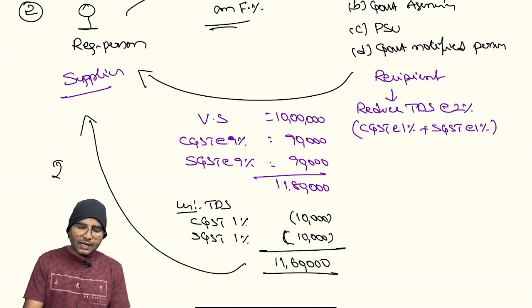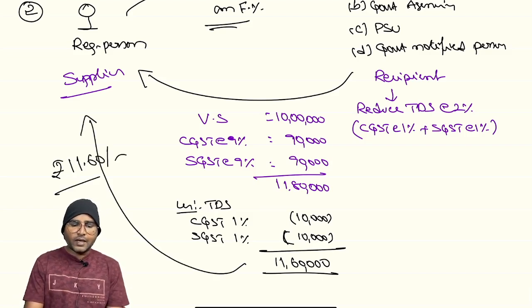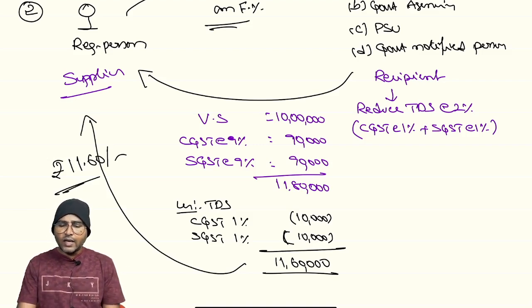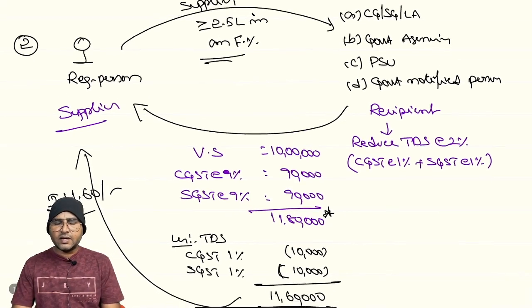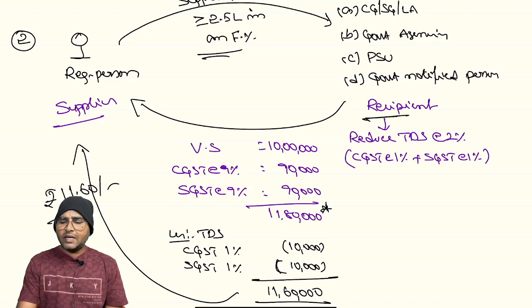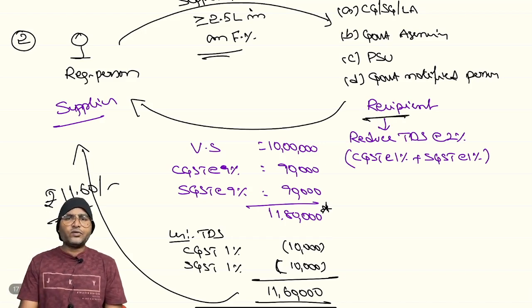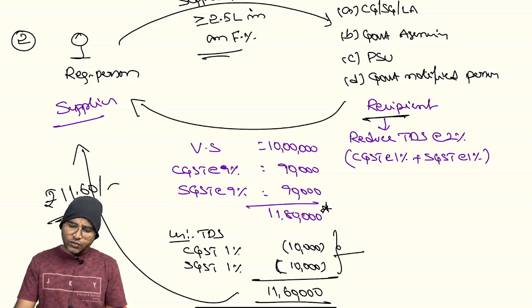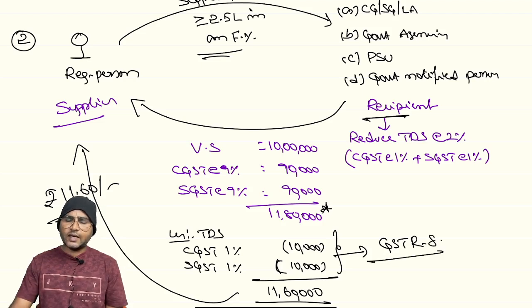When they are making 11,60,000 rupees of payment, now the supplier will ask, sir, actually I have to get the 11,80,000 rupees. Now the recipient will say, yes sir, you are eligible to get the payment of 11,80,000. But here the recipient being a specified person, I am liable for reducing of TDS at the rate of 2%. And again, whatever the amount of TDS reduced, we will file a return called GSTR 8, and the due date for filing of the GSTR 8 is 10th of the following month.